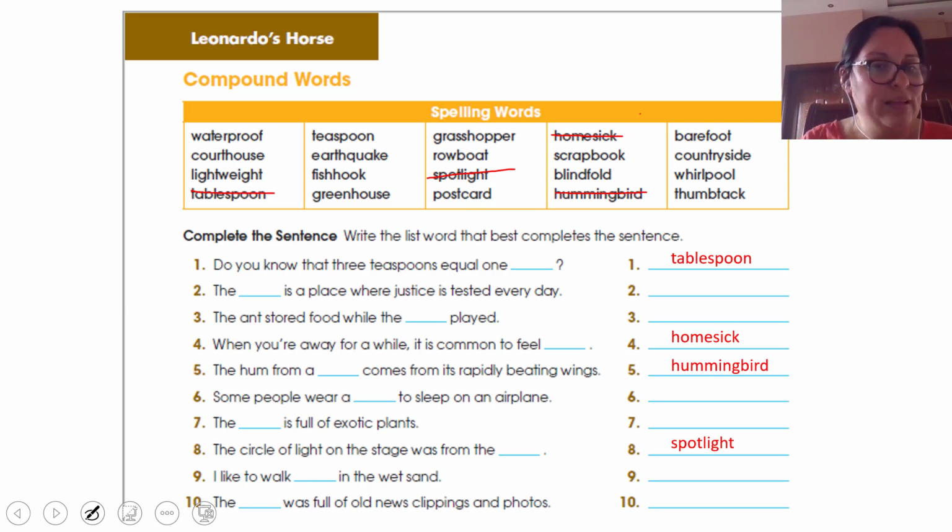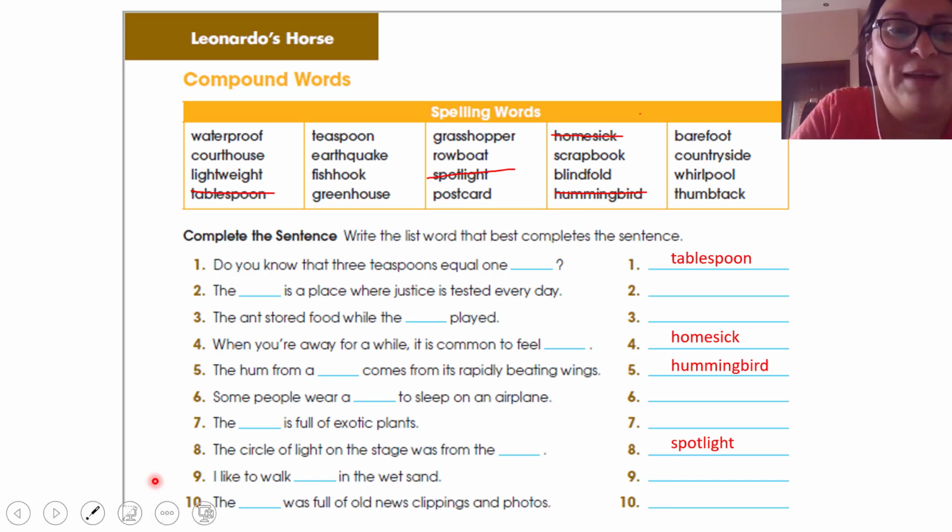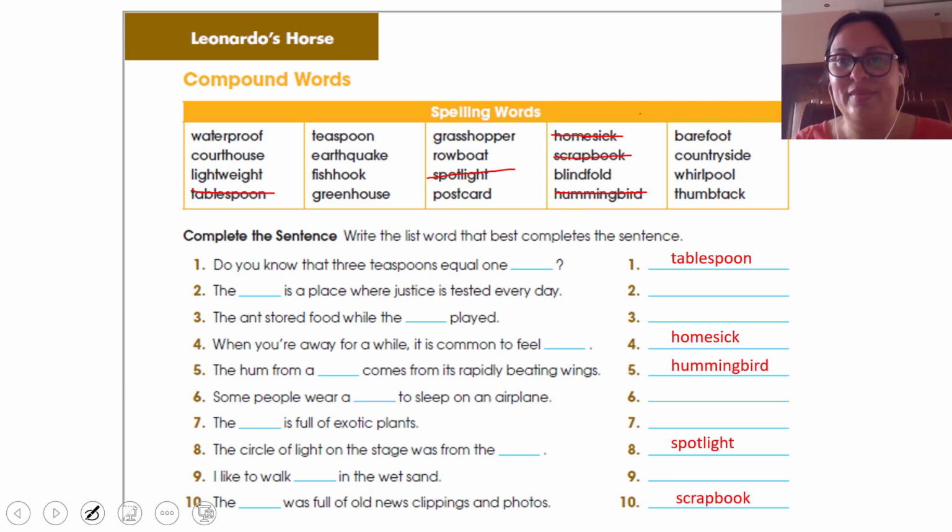Okay. And the last one that I'm going to help you with in this part is number 10. In number 10 we have, let's read the sentence. The was full of all news clippings and photos. Do you remember what that is? It's a special book. How do you call that book? The was full of all news clippings and photos with descriptions. The scrapbook. Excellent. The scrapbook. So let's cross scrapbook and let's write it in here.